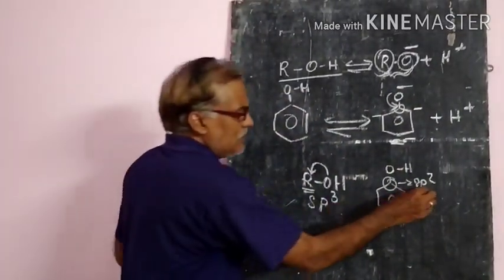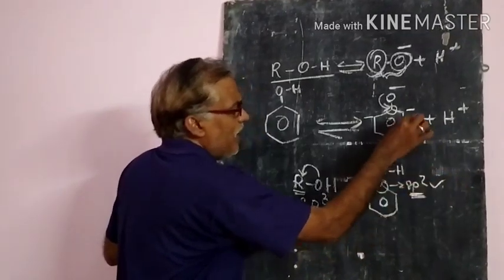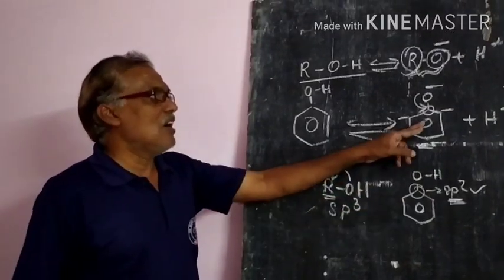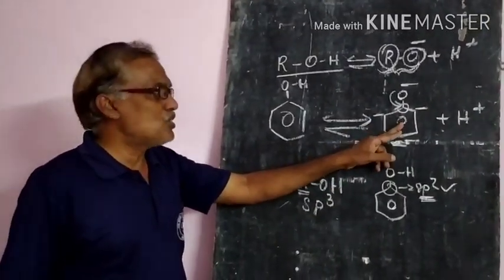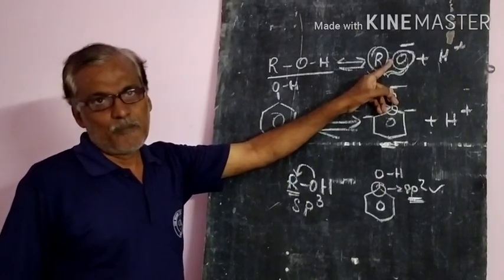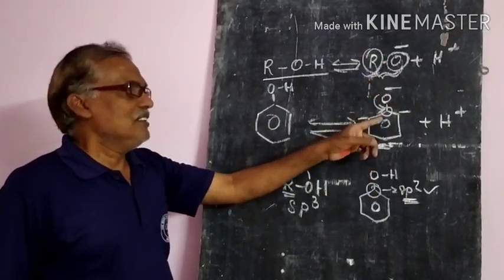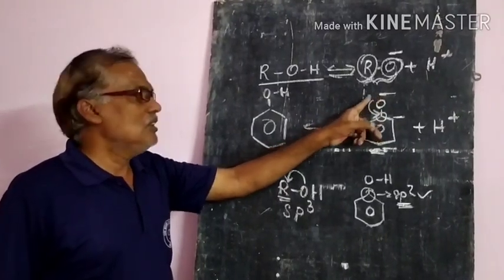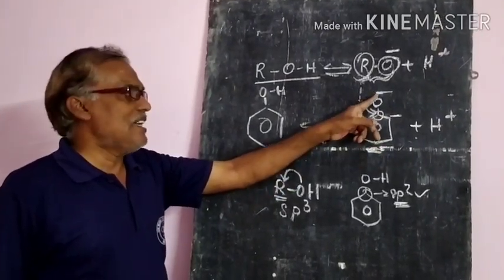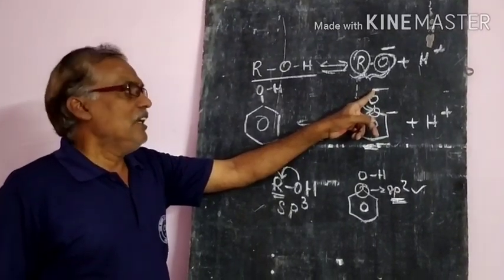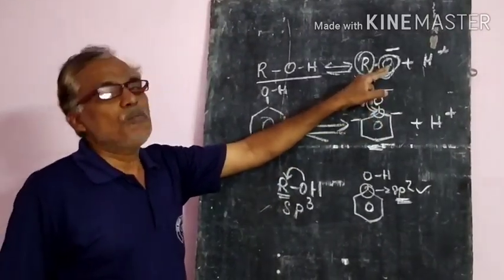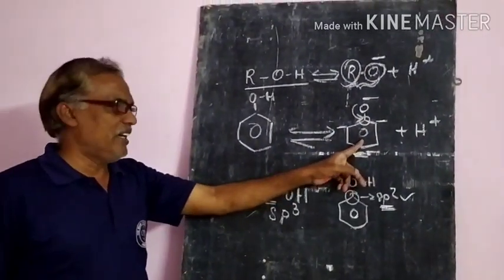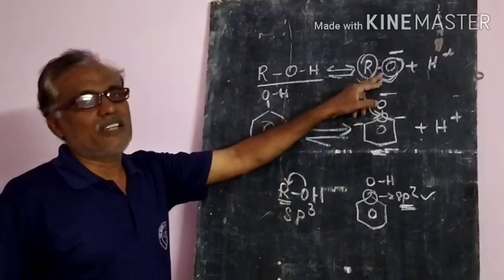Due to the sp2 hybridized carbon atom and the distribution of the charge, the phenoxide ion is more stable than the alkoxide ion. Ultimately, since an electron-withdrawing group is there, there is less negative charge on the oxygen's unshared pairs, whereas here more negative charge is there. So that's why phenoxide ions are more stable than the alkoxide ions.